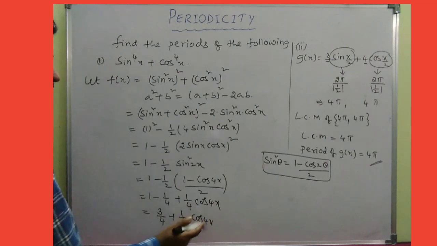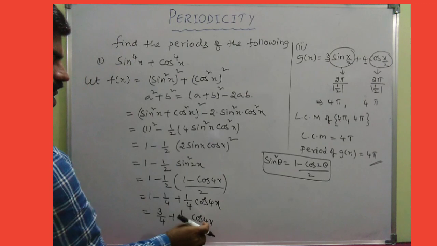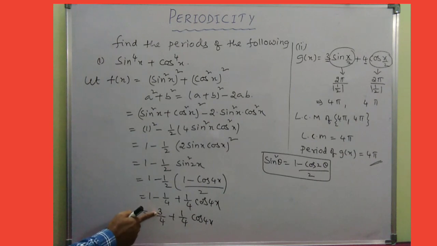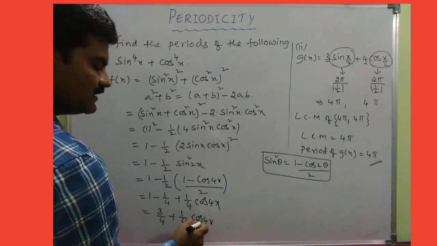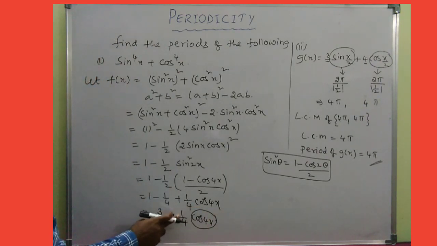You see, finally there is no square, there is no cube, there is no power, only power 1. So the power 4 is converted into a multiple angle. Now, if you want the periodicity of this function, the first term is algebraic, a constant. For algebraic terms, no periodicity exists. Algebraic functions are not periodic functions, only trigonometric functions are periodic.